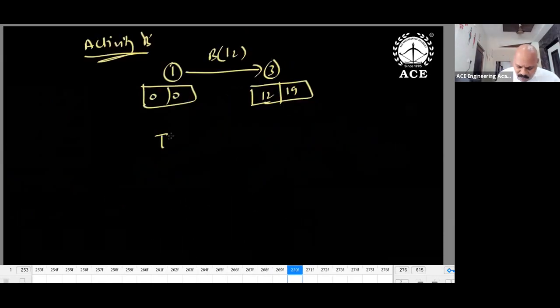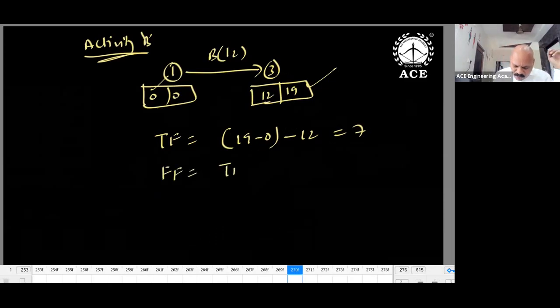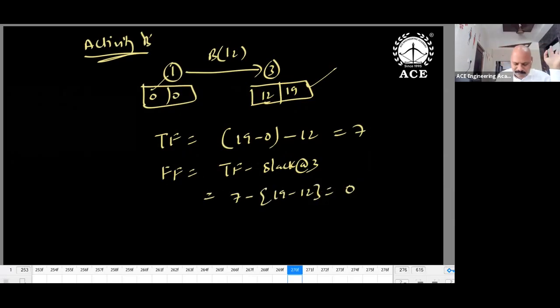How to get the total float? Total float is 19 minus 0 minus 12, that is 7. Total float is the only important one. Highest value, lowest value, thumb rule I'm telling. Next, free float: total float minus slack at the third event. 7 minus 19 minus 12, that is 0. If free float is 0, independent float is by default 0.